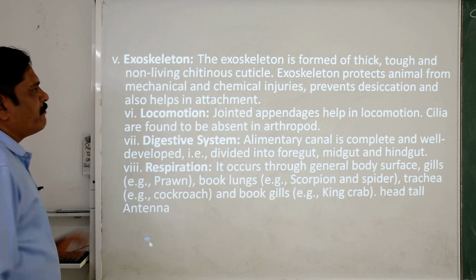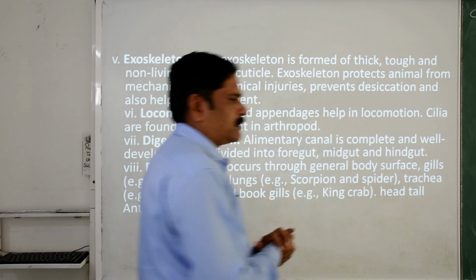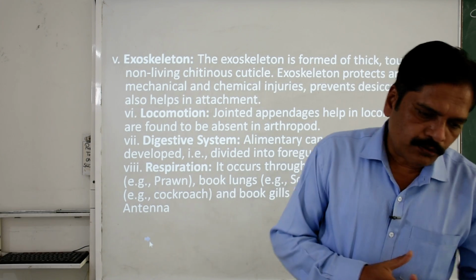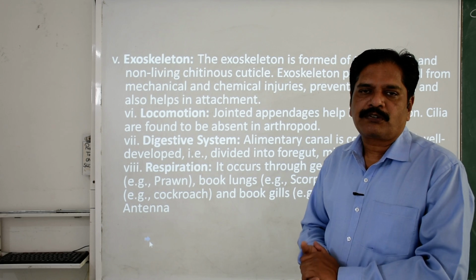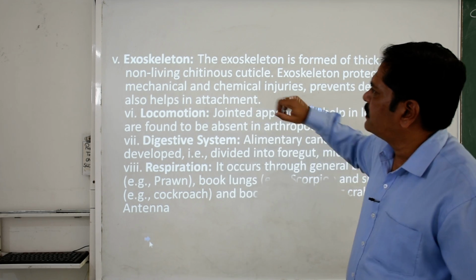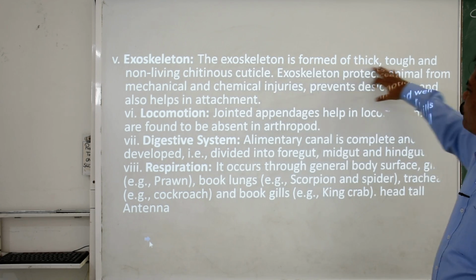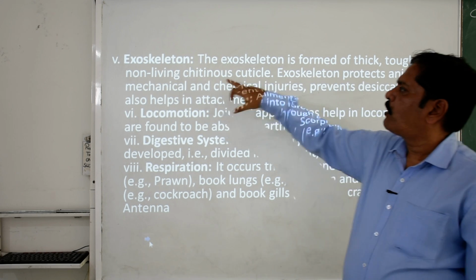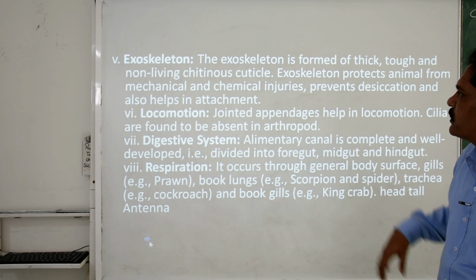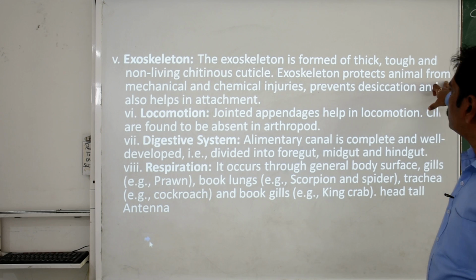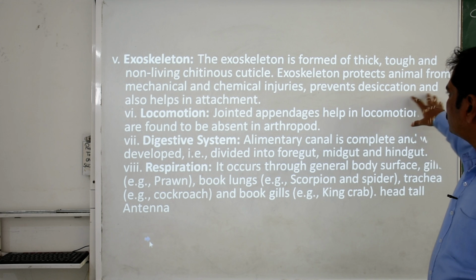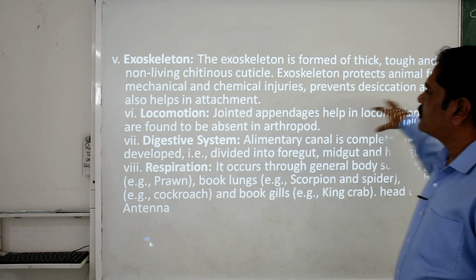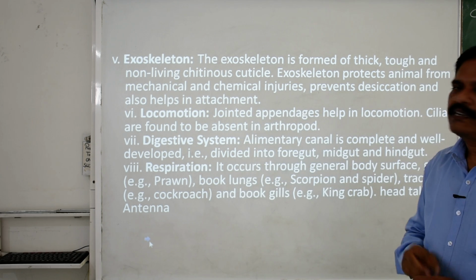Now when we talk about the exoskeleton, as I told you, it is an adaptation in nature. This is one of the first types of adaptation we observe. The exoskeleton is a thick, tough, non-living chitinous cuticle. The exoskeleton protects animals from mechanical and chemical injuries, prevents desiccation, and also helps in attachment.